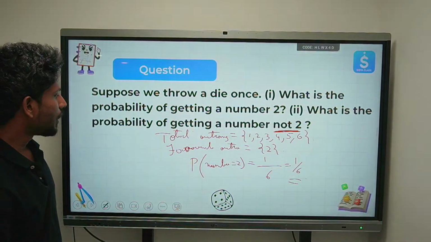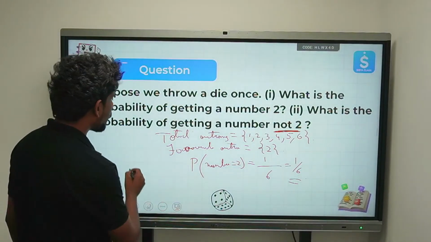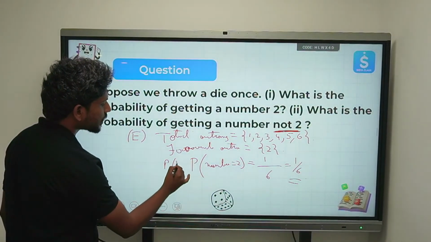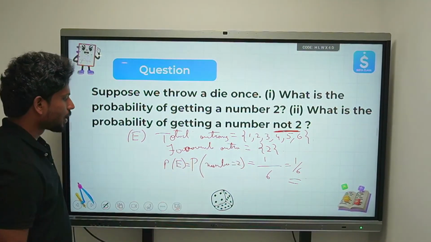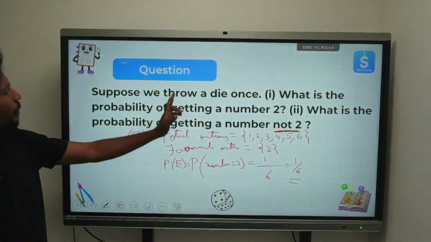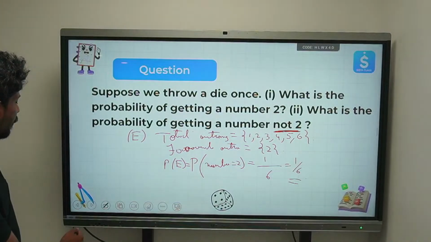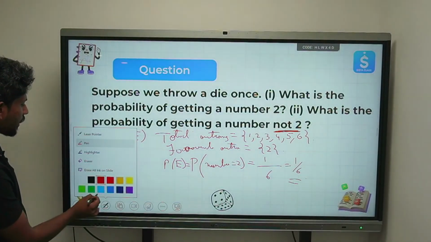Now let's define this event to be E. So P of E is nothing but 1 by 6. Now let's see what is the probability of getting a number not 2. Can we write it for the second case?